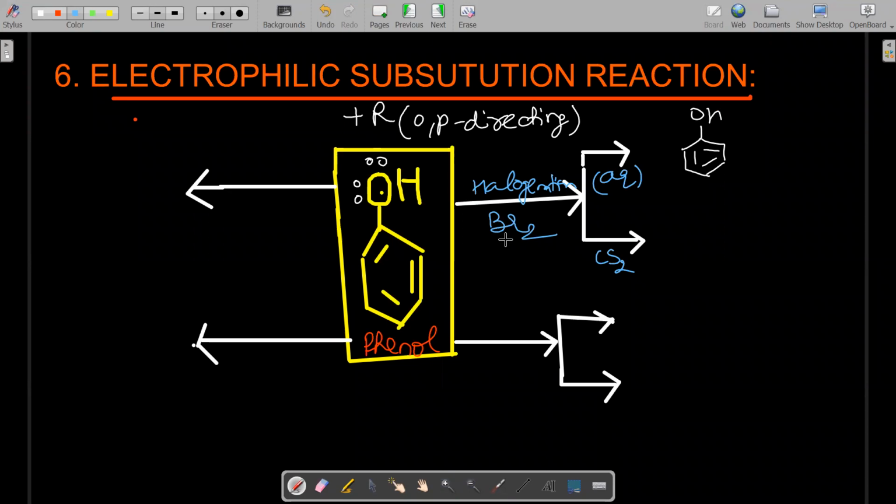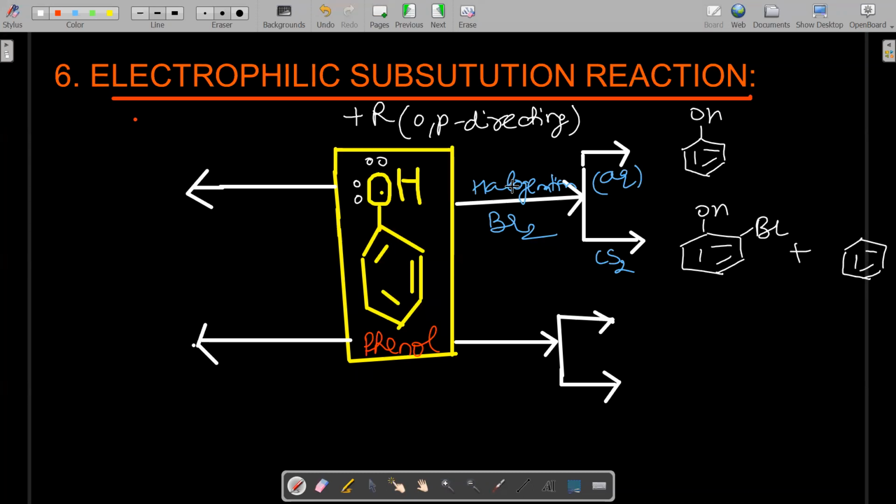So what happens when bromine reacts with phenol in aqueous medium or in organic solvent? When bromination occurs in an organic solvent, we get two products: the ortho product and the para product.